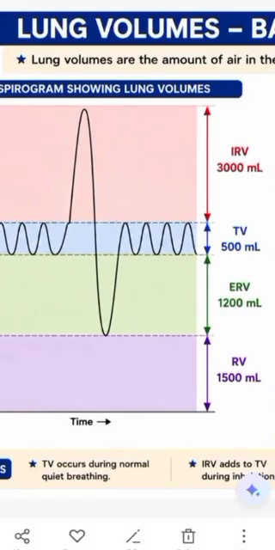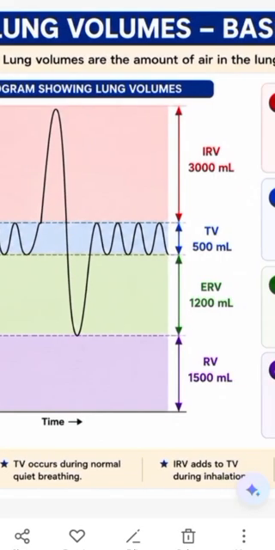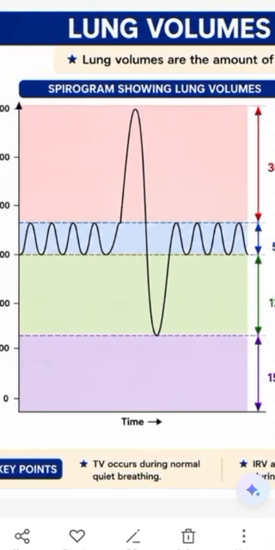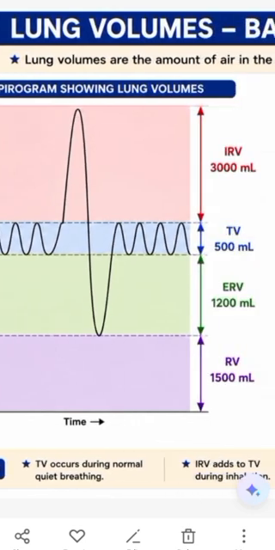These lines show tidal volume, which is 500 ml. The region above the mean position shows the inspiratory reserve volume, which is about 3000 ml. While the region below the normal shows expiratory reserve volume, which is 1200 ml.